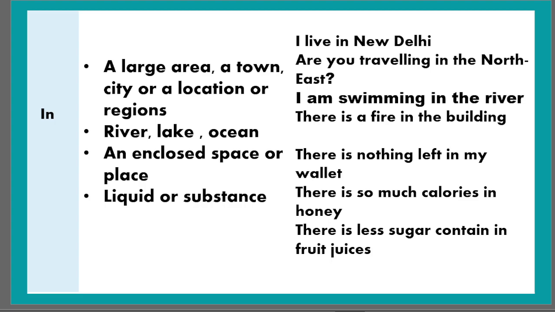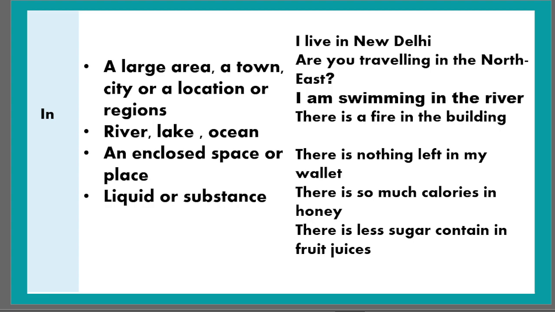Though we have windows and doors, basically we are inside an enclosed space. So we use the preposition "in" there. Like in this example, there is nothing left in my wallet. A wallet is an example of an enclosed place or enclosed thing, the place where you keep your money. So there is nothing left in my wallet.